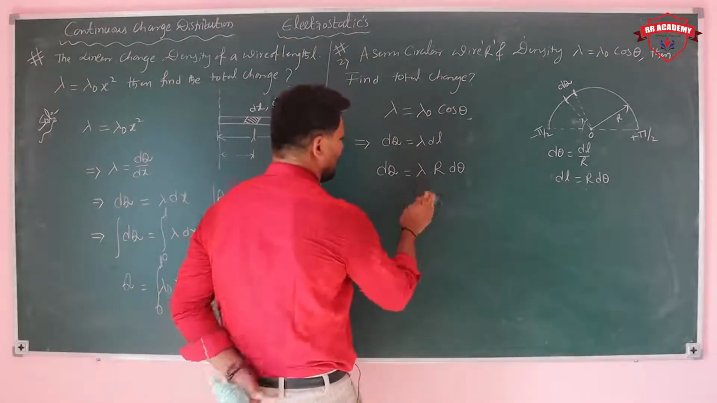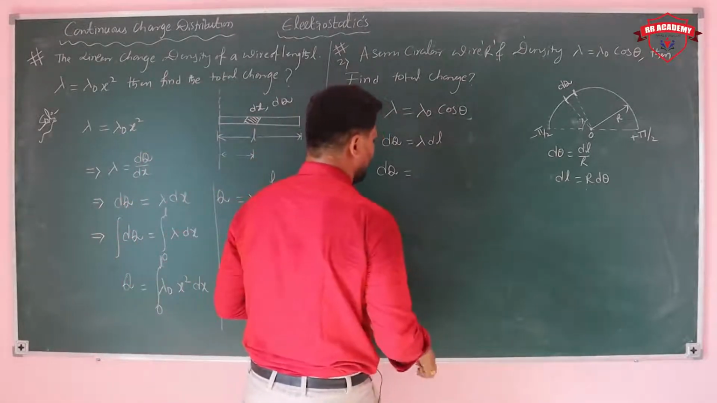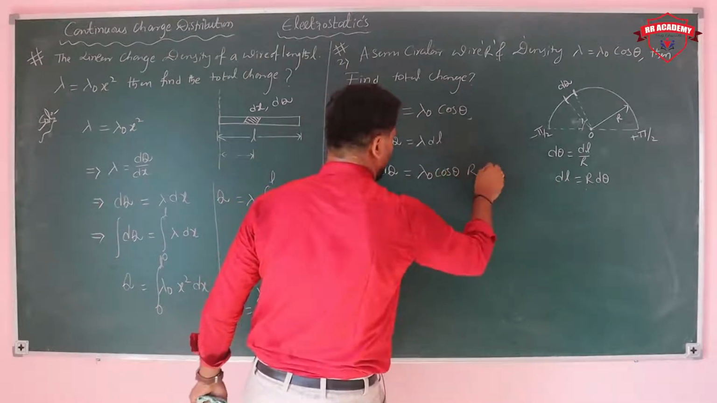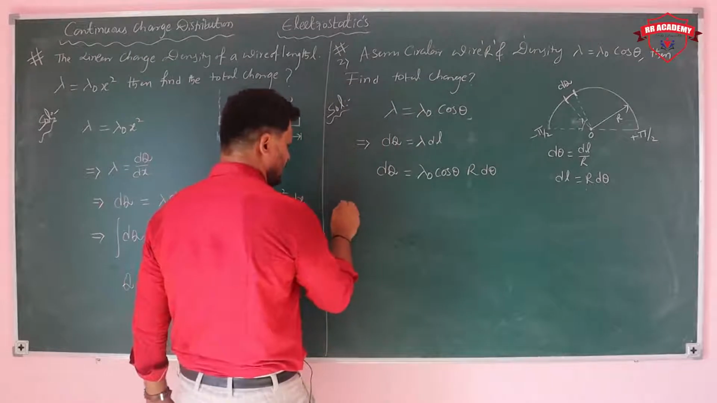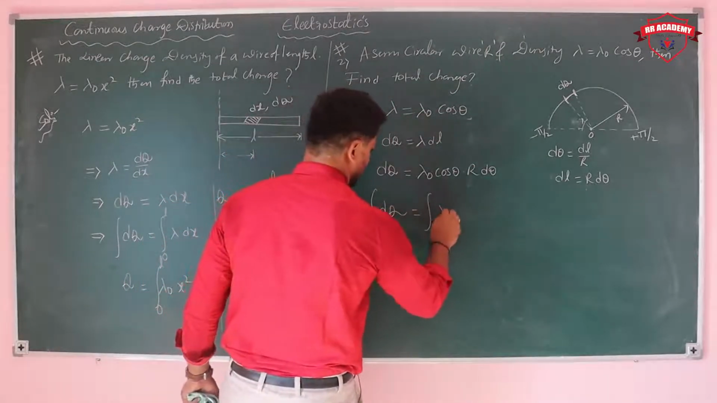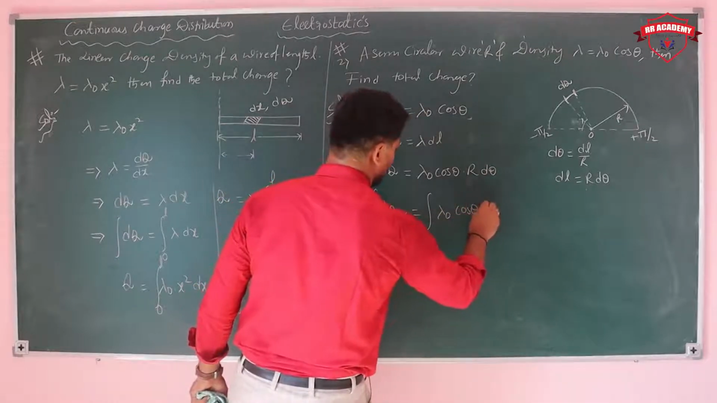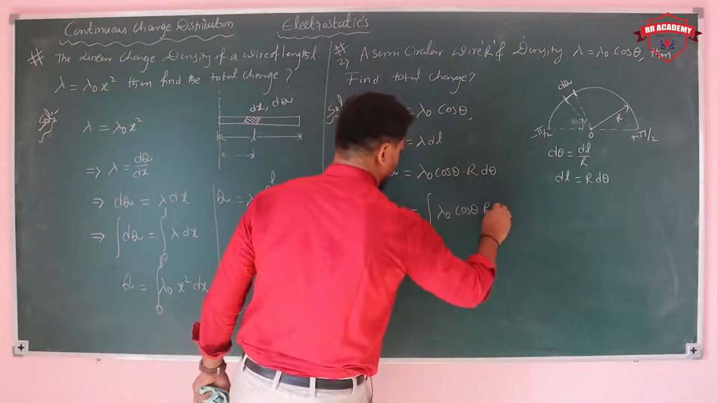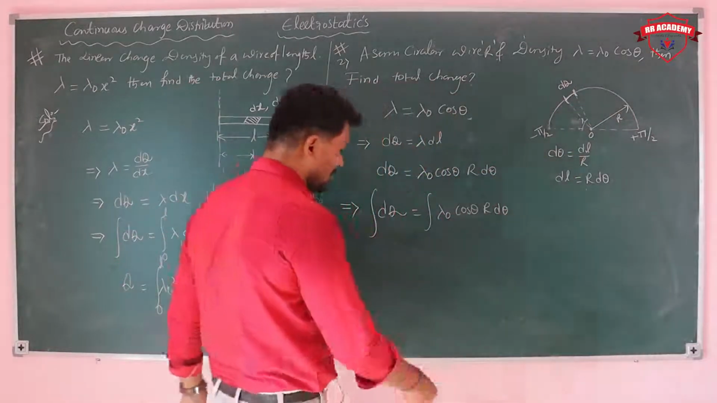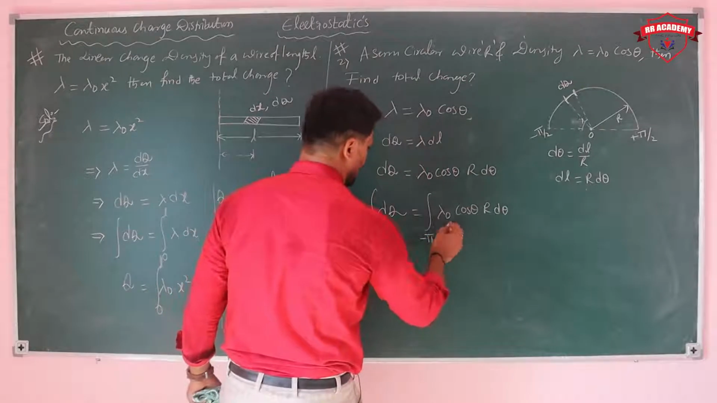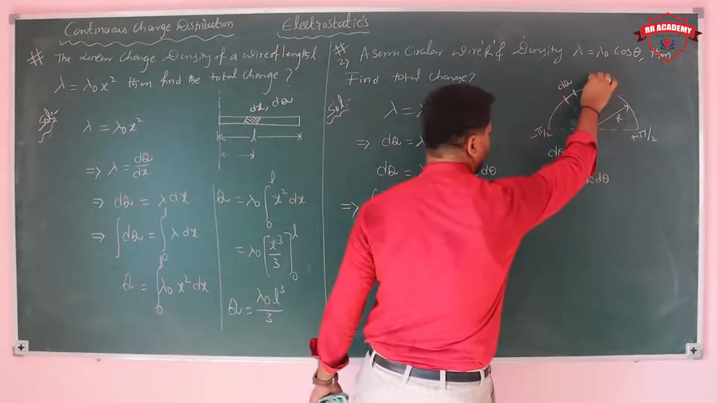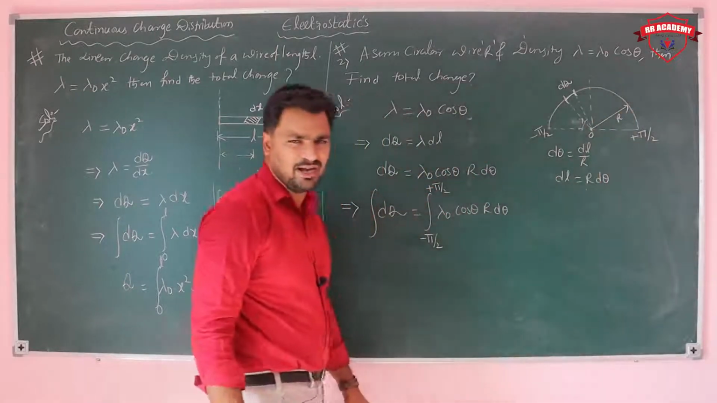Just put the value of lambda here. What is lambda given? Lambda naught cos theta, into dl value r d theta. Now just integrate on both sides. Integral dq is equal to integral lambda naught cos theta into r d theta. What are the angle limits? From minus pi by 2 to plus pi by 2.